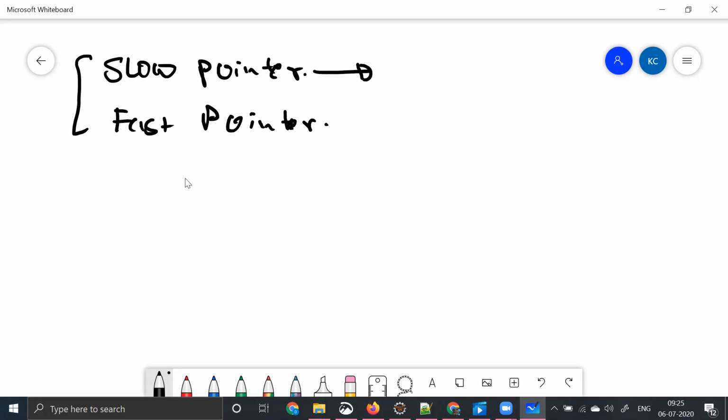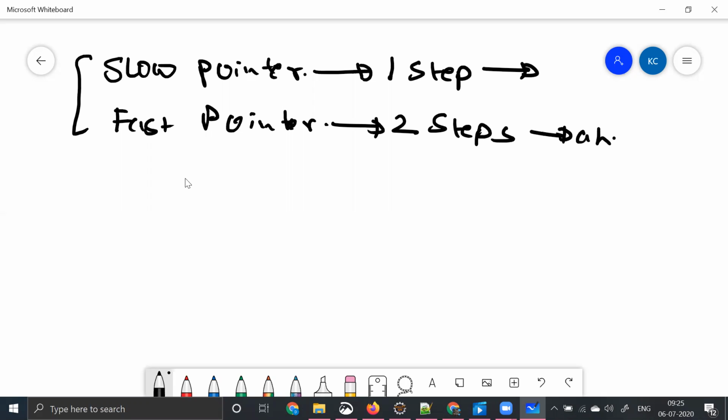What is the slow pointer doing? The slow pointer moves one step ahead. What is the fast pointer doing? It moves two steps ahead. So for every iteration, your fast pointer moves 2 times while your slow pointer moves only 1 time. Let me show you the code of using slow and fast pointers, and let's analyze how we are trying to improve the solution that we initially gave.